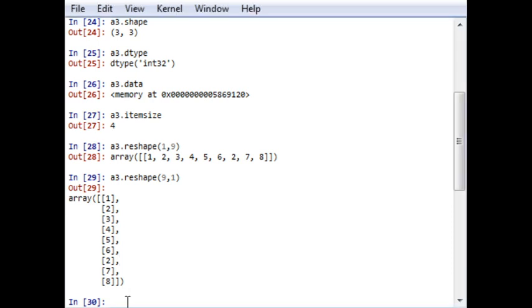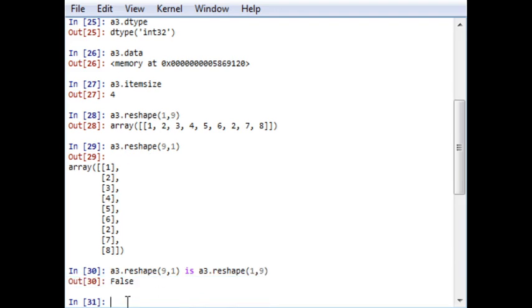Now here for one example, let's test whether it is true or false. That is our operator section. If a3.reshape(9, 1) is equal to a3.reshape(1, 9), as in our last lecture if you remember, whether they both are the same or not, it will give me the output of false, because both arrays have different shapes.